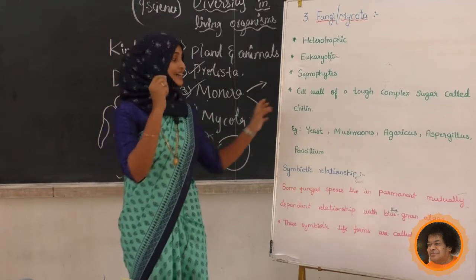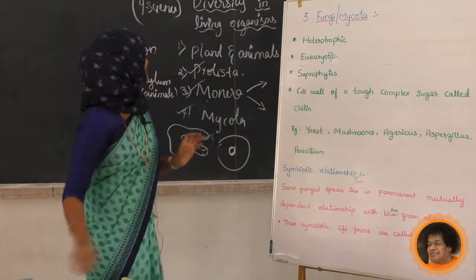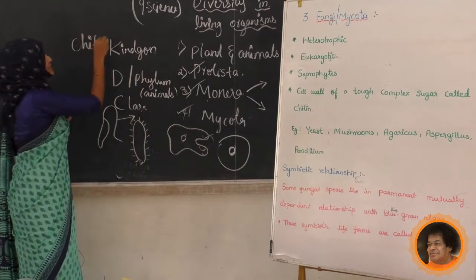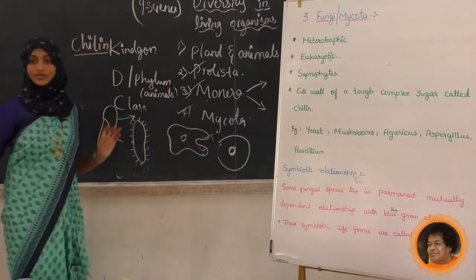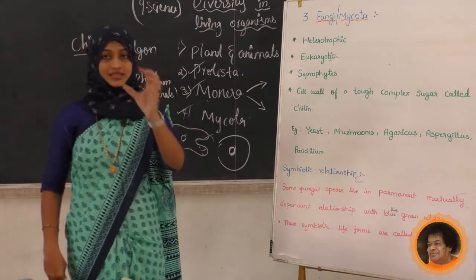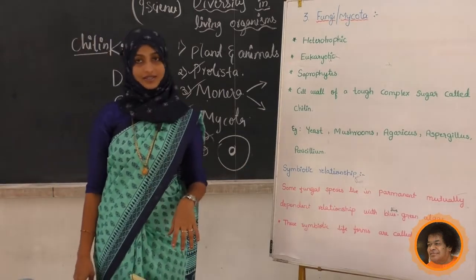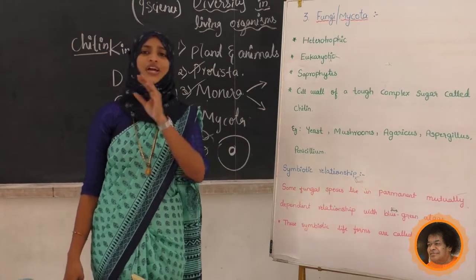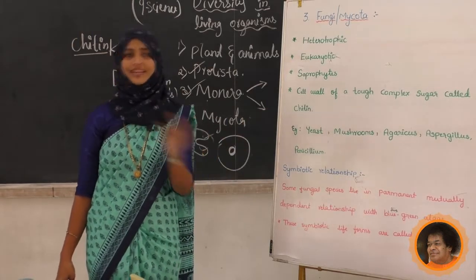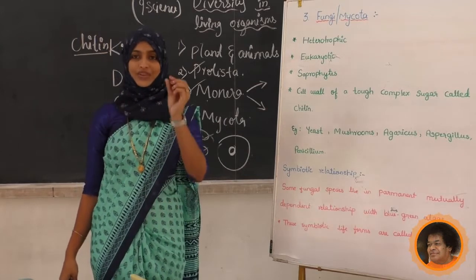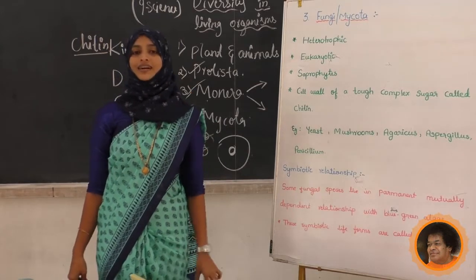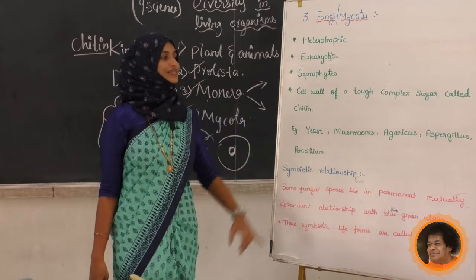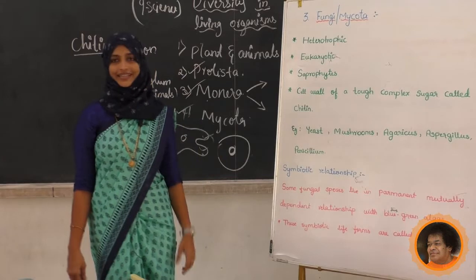See, it is called chitin. Chitin is a chemical compound present in the cell wall of the fungus. All the fungi, if you take penicillium, aspergillus, yeast or any fungus as an example, we can see the chitin cell wall. The cell wall of tough complex sugar is called chitin.